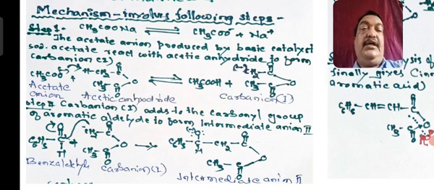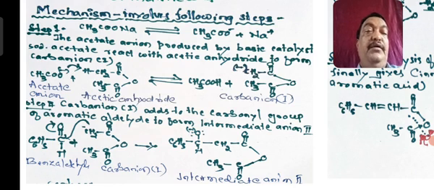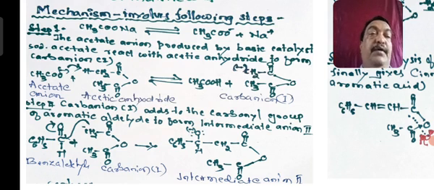The negatively charged anion of acetic anhydride goes to the carbon of the carbonyl group of benzaldehyde, and you get a negative charge on the oxygen due to the pi bond shift, and that product is C6H5CH(O minus)CH2COOCOCH3, a long chain molecule of acetic anhydride attached to C6H5, and this is an anion.